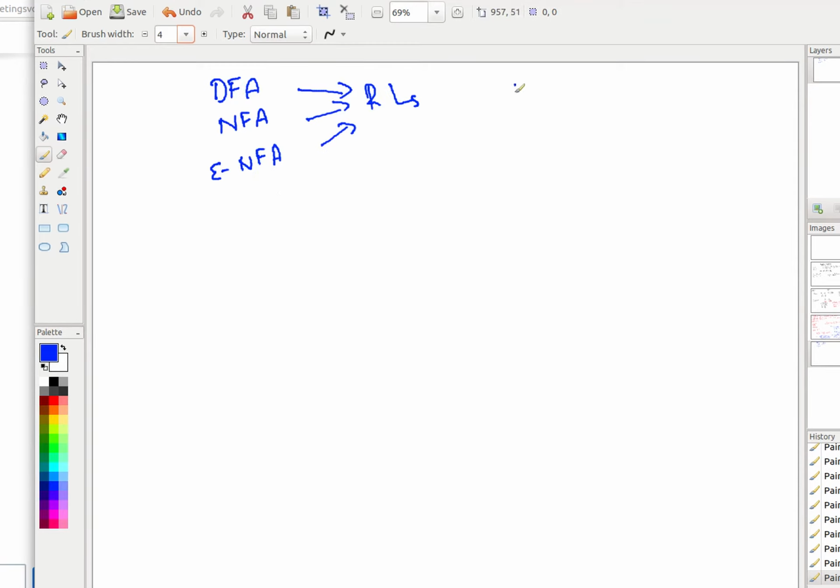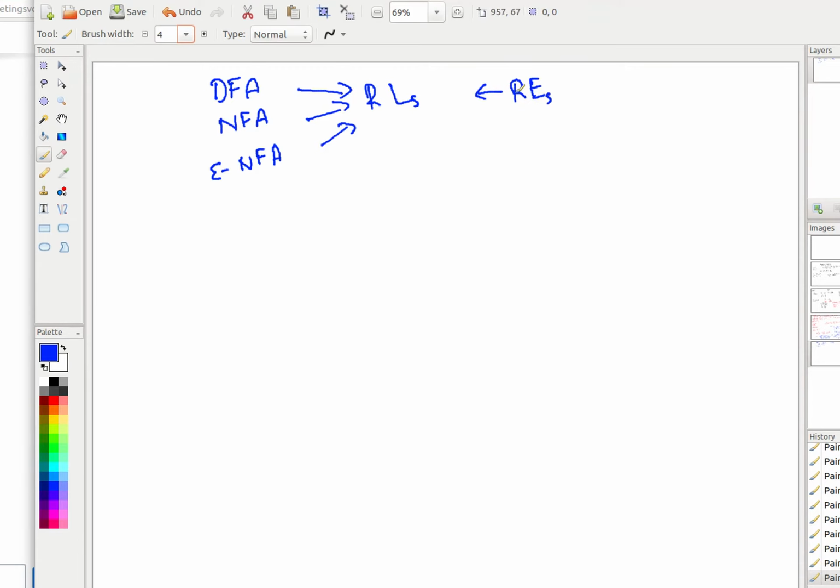Now regular expressions also point towards regular languages, but does it really capture all regular languages? Or are there some regular languages for which we don't have regular expressions?